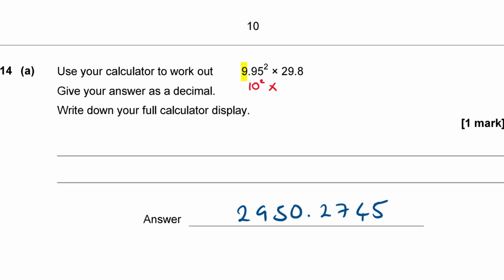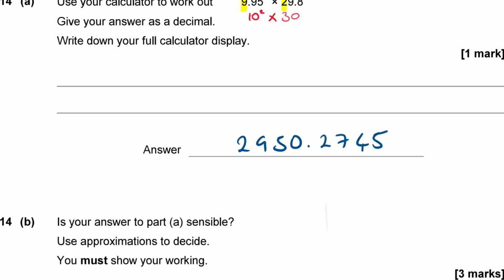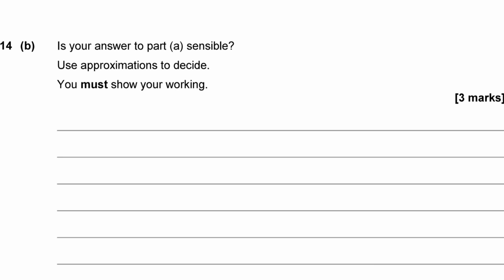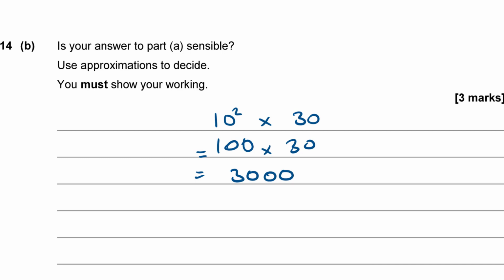29.8. The first significant figure of this number is the 2, which is in the tens column. So let's round 29.8 off to the nearest 10, which is 30, isn't it? It's nearer 30 than 20. So it's going to be 10 squared times 30. Okay, so let's work out down here 10 squared times 30. Well, that's just 100 times 30, which is 30 with 2 extra zeros, 3,000.